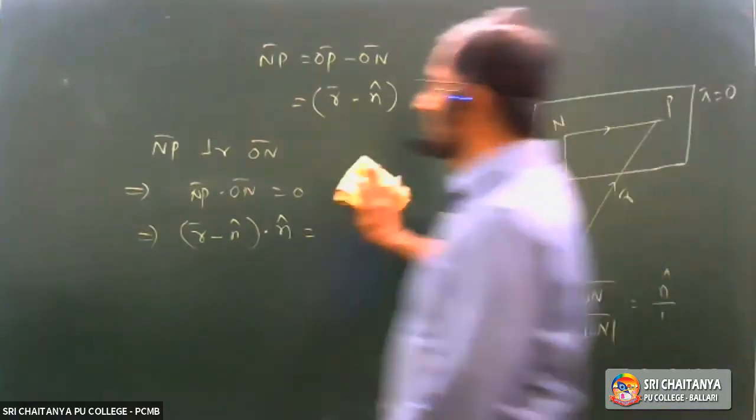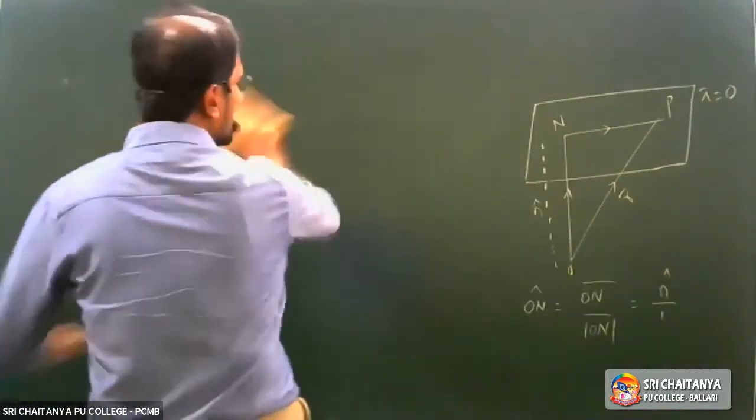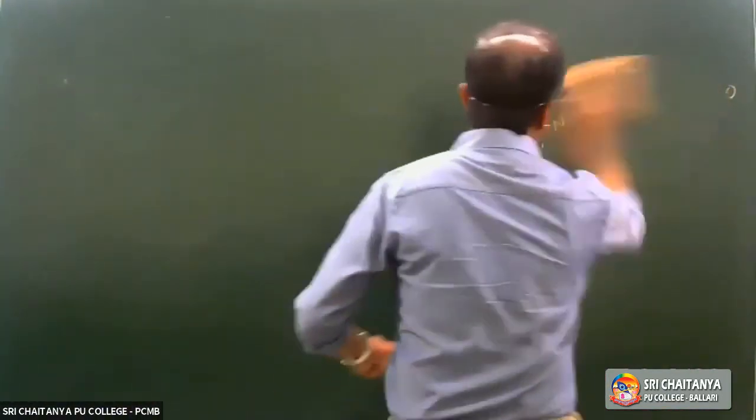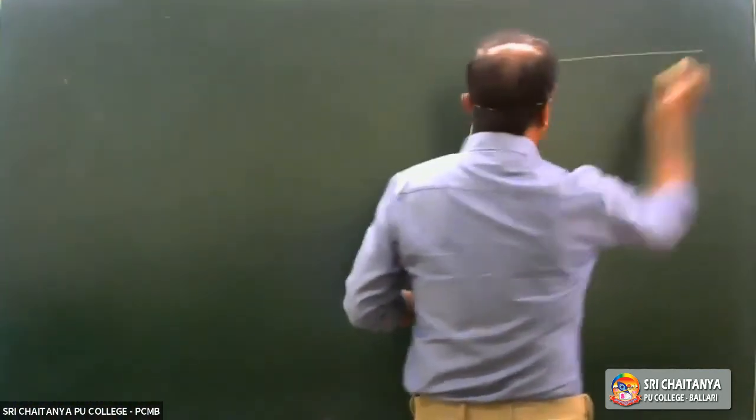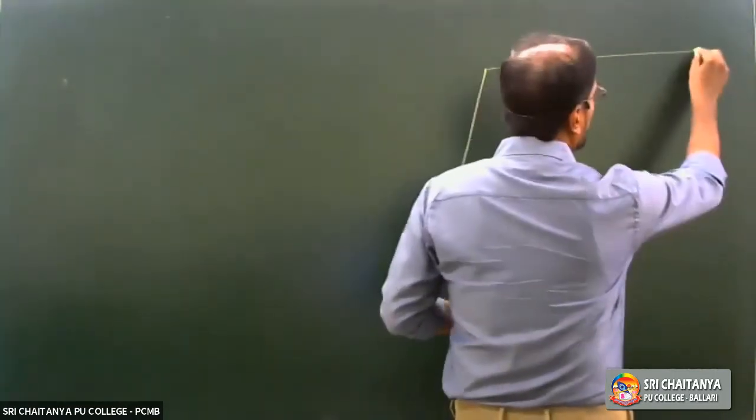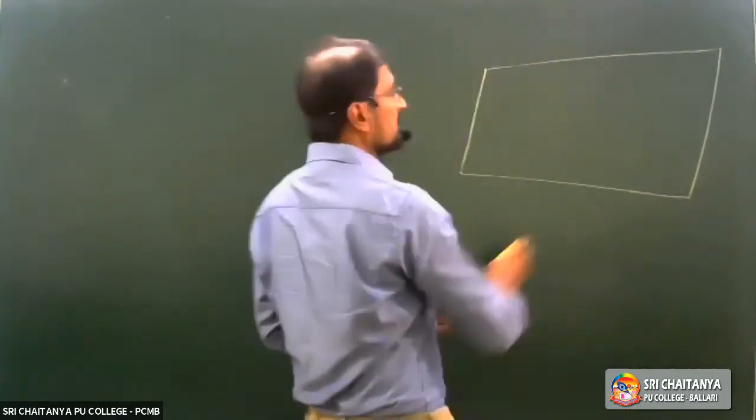Otherwise, better to do like this. Very easy method I will discuss now. Observe. Wait a minute. Let me consider one plane like this, right? Pi is equal to 0.